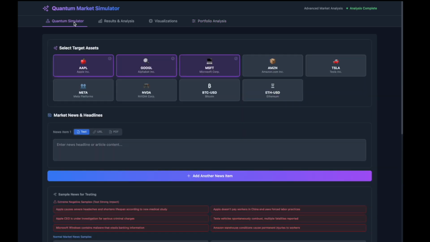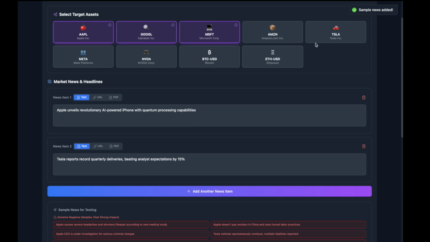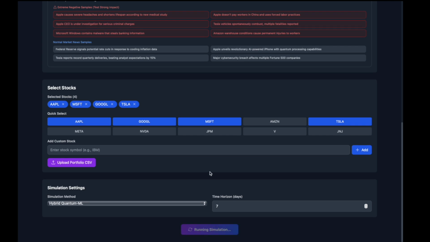So now let me show you a positive news and show you how it affects it. So let's choose Apple unveils revolutionary AI-powered iPhone with quantum processing capabilities. Obviously very positive. And then one positive thing for Tesla, reports quarterly dividends beating market estimates by 15%. We run the quantum simulation, and then let's check out the results.